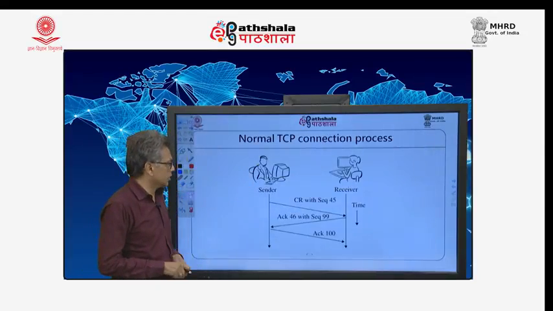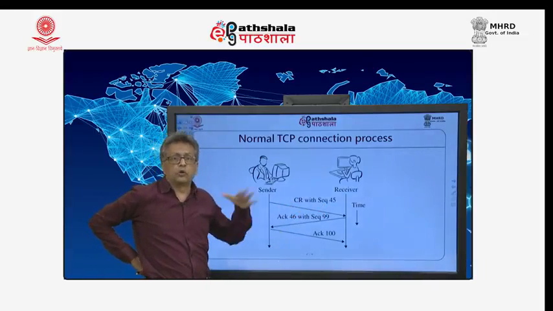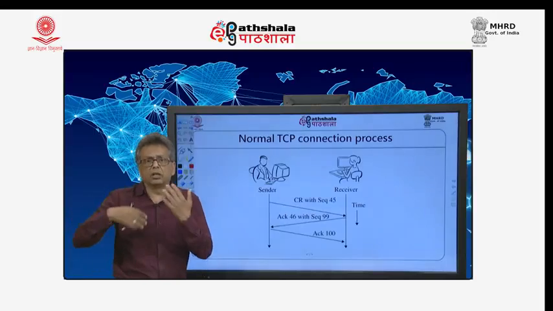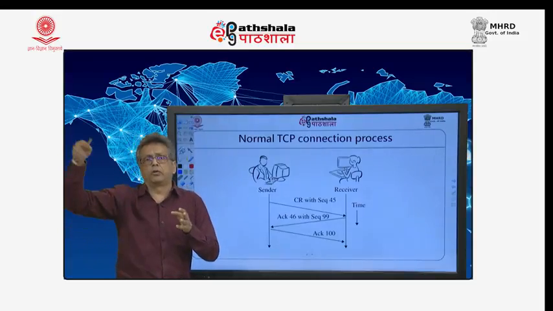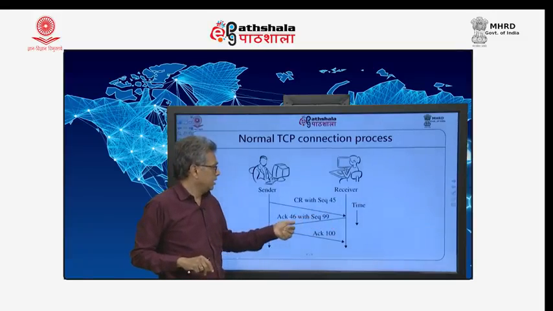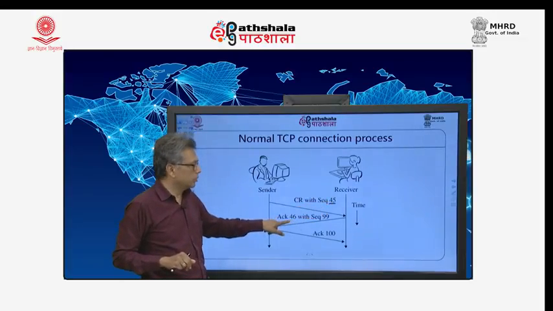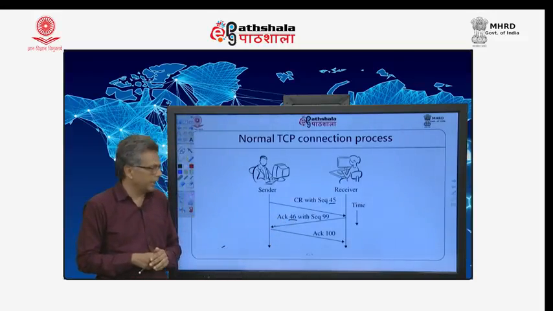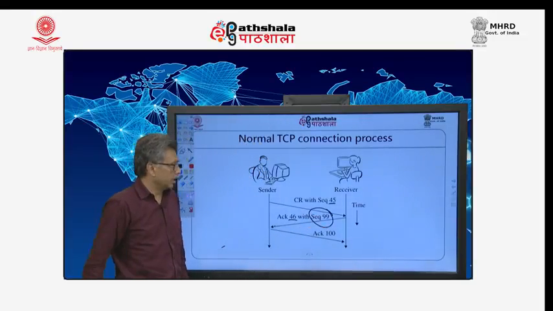This is a normal TCP connection process. Connection request with sequence number 45. Now, 45 is the number which the sender chooses for its own connection. Subsequent segments on this connection will be 45 and so on, 45, 46, 47, whatever. Similarly, the receiver responds back with ACK 46. Remember, it is this sequence number plus 1. ACK is always so. What does that mean? I am expecting byte 46. Not only that, it says that my own sequence number is 99. What does the sender do?